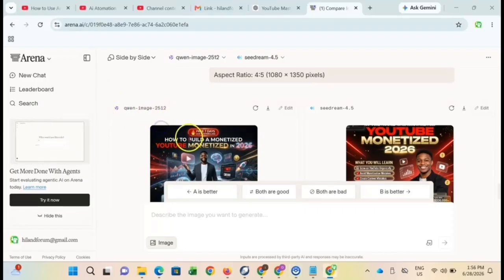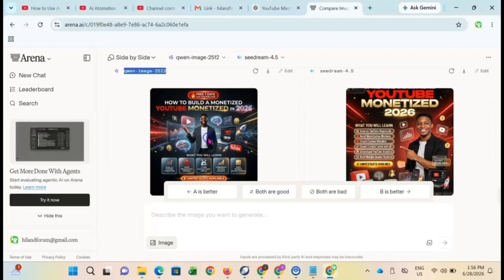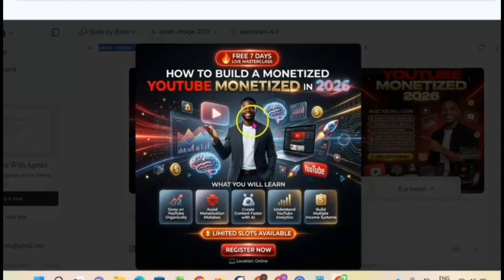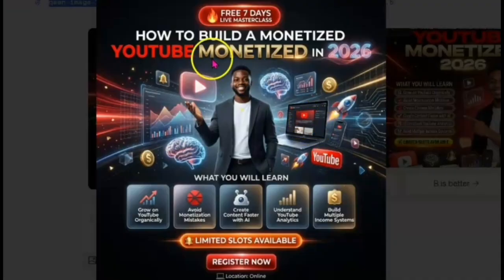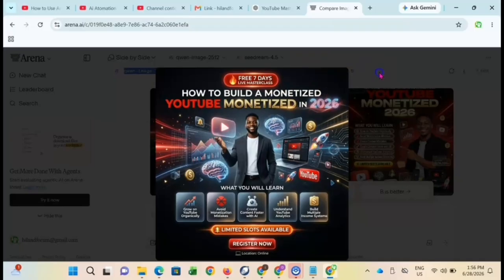Okay, you can see both of them have generated side by side, and you can see the difference. Now this is the first one. This is what Kie.ai created for us, as you can see. How to build a monetized YouTube channel in 2026. This is from the prompt that ChatGPT gave to it. The reason why I'm using one prompt for everything is so you can see what the different AIs can generate for you, just in case you can get the best of the best. So you can see the way it created everything, and this is amazing.